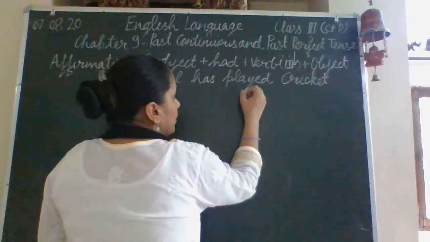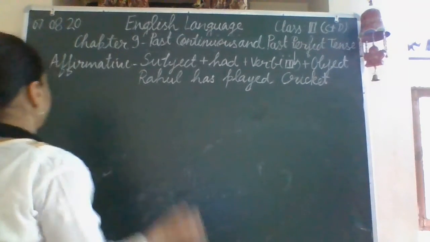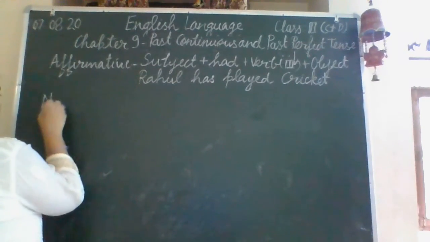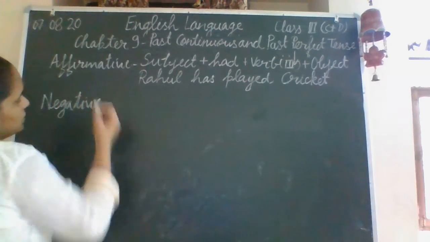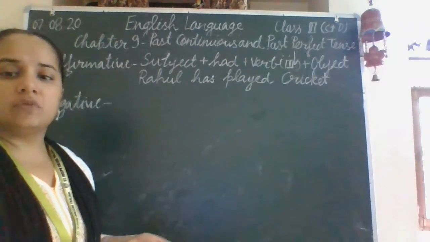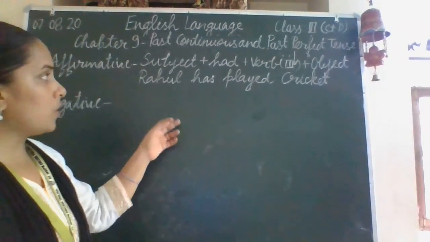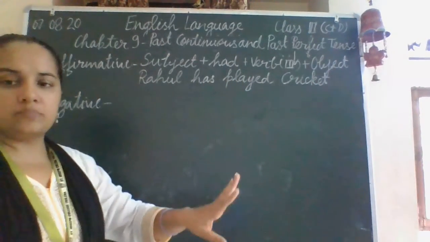Now, we will talk about the negative sentence of the past perfect tense. For the negative sentence, we just have to put the word not in this sentence and that will give you the negative sentence of the past perfect tense. See, it is very easy here, whatever your subject would be.